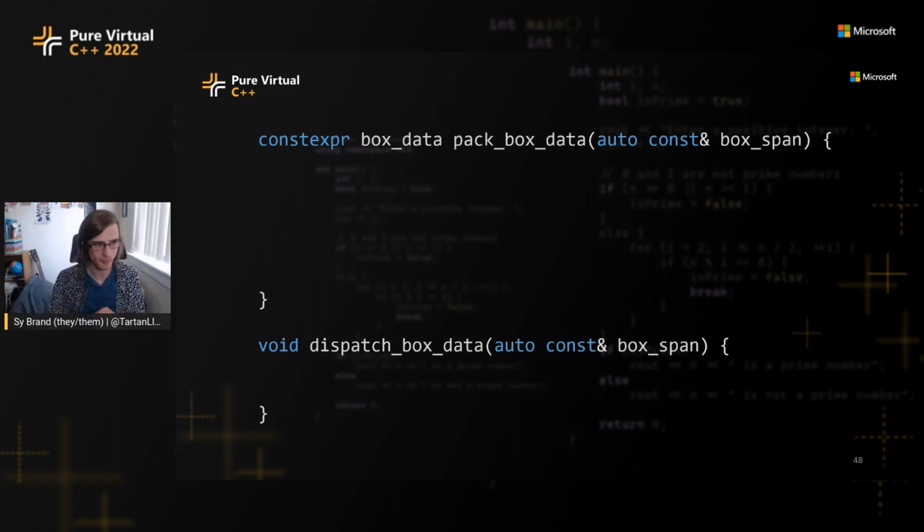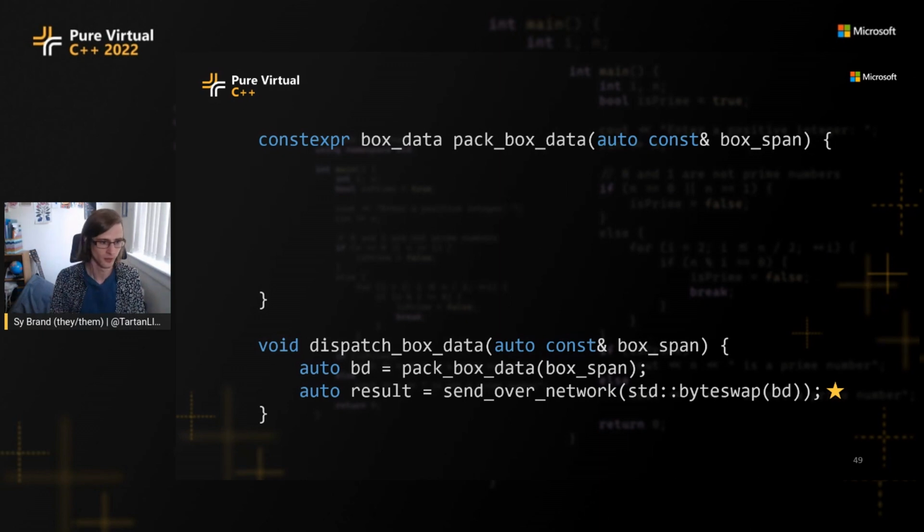So in my dispatch box data function, something I could do is pack up my box data and then send it over the network. But I know that my specialized chip has a different byte order than the network, so I use this new std::byteswap to just flip the bytes into the correct order. This might compile down to a single instruction on your processor. So maybe if you used to use intrinsics for this, you can now use the standardized version.